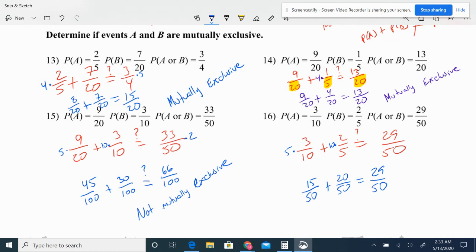I want a common denominator. So 50 is all the way across. So I just worry about the top of the fraction. Is 15 plus 20 equal to 29? A question mark. Is 15 plus 20 equal to 29? Well, no, it's not. Therefore, this is not mutually exclusive.